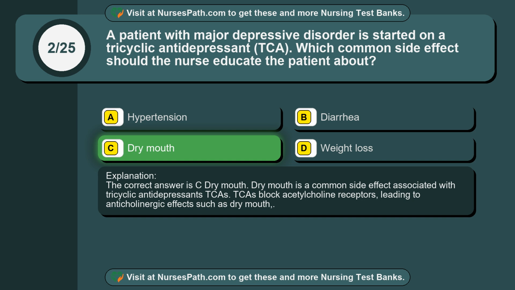Dry mouth is a common side effect associated with tricyclic antidepressants, TCAs. TCAs block acetylcholine receptors, leading to anticholinergic effects, such as dry mouth.